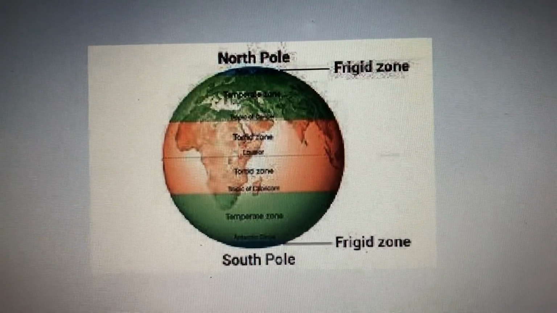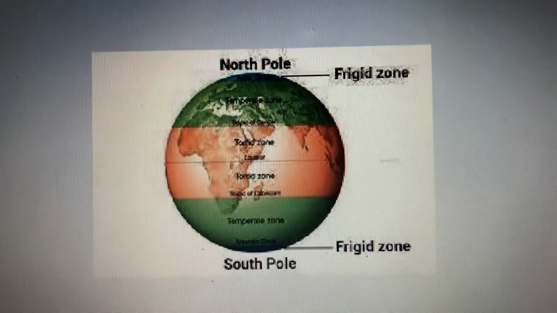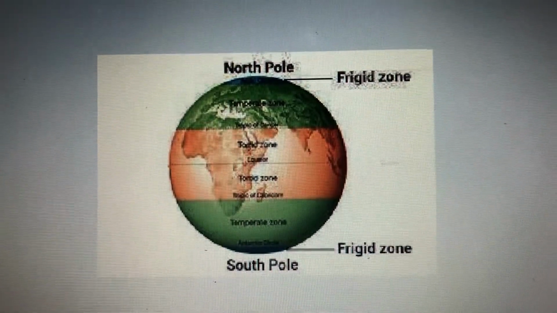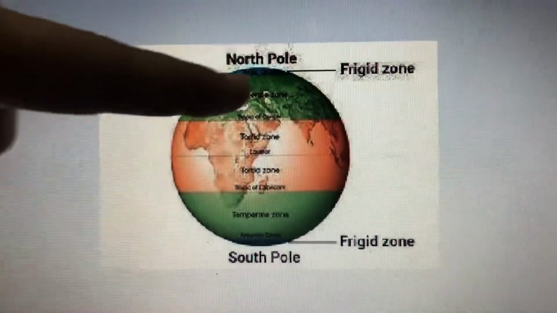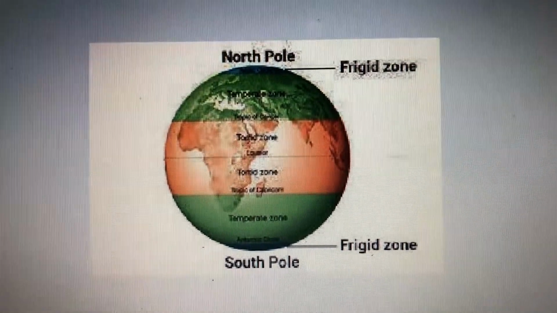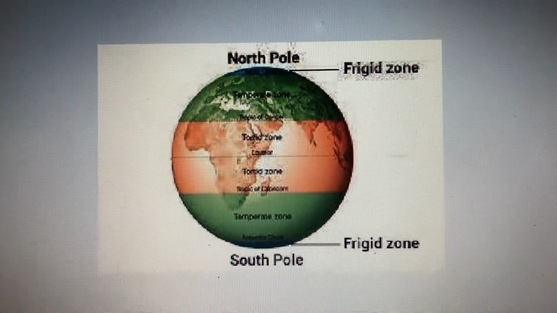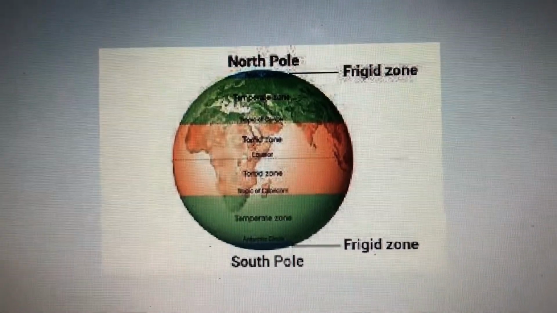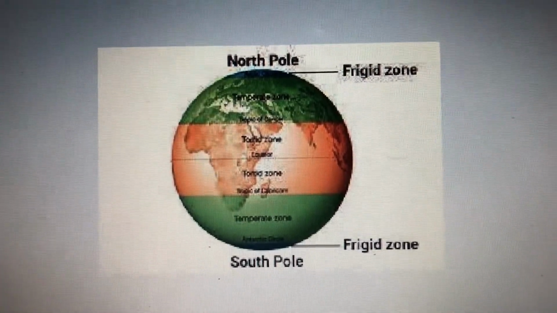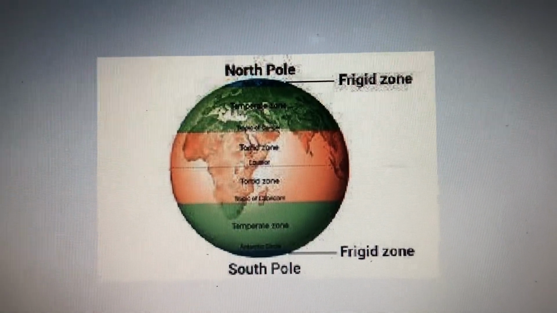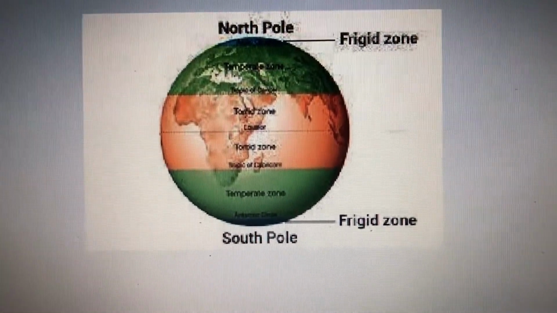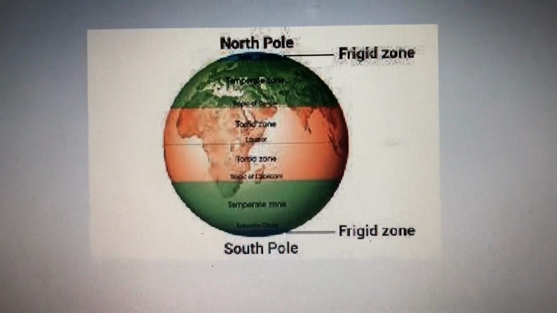Now we talk about the last zone, that is the frigid zone. In the northern hemisphere, the area lies between the Arctic Circle and the North Pole. You may see here, this area between the Arctic Circle and North Pole is known as the frigid zone. As we all know, the North Pole is always shown with a point as it is the axis of the earth, and in the southern hemisphere, the area lies between the Antarctic Circle and the South Pole. This zone is very cold.